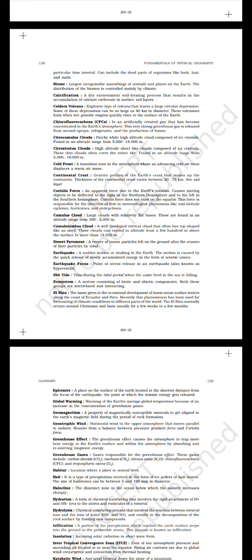Ebb tide, time during the tidal period when the water level in the sea is falling. Ecosystem, a system consisting of biotic and abiotic components. Both these groups are interrelated and interacting. El Nino, the name given to the occasional development of warm ocean surface waters along the coast of Ecuador and Peru. Recently, this phenomenon has been used for forecasting of climatic conditions in different parts of the world. The El Nino normally occurs around Christmas and lasts usually for a few weeks to a few months.